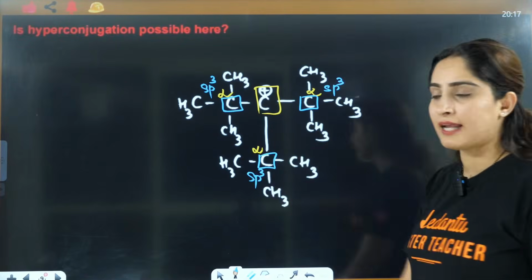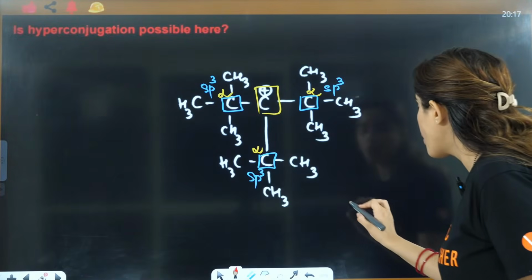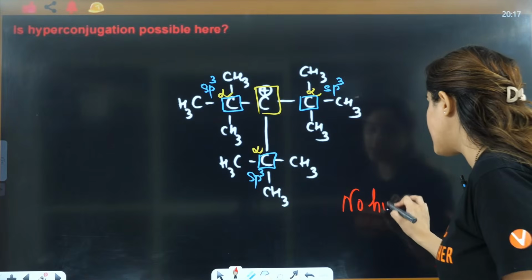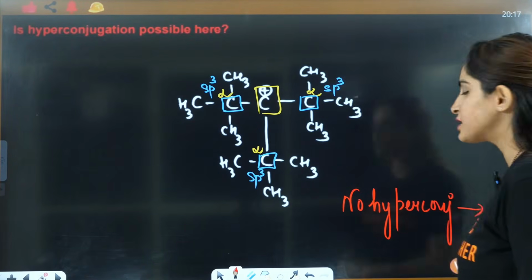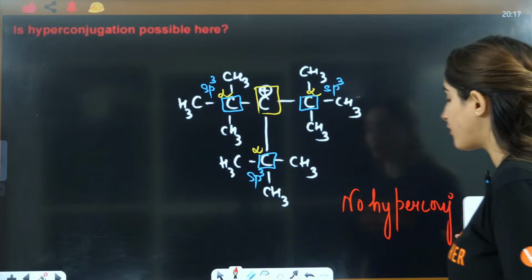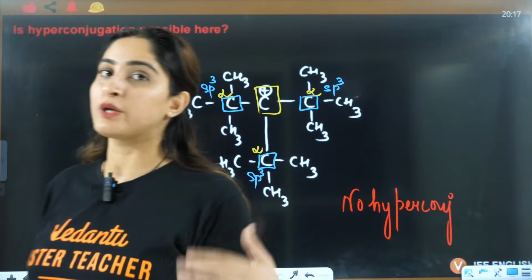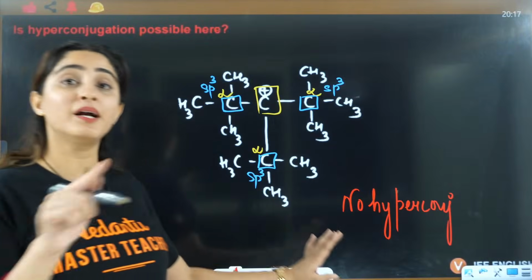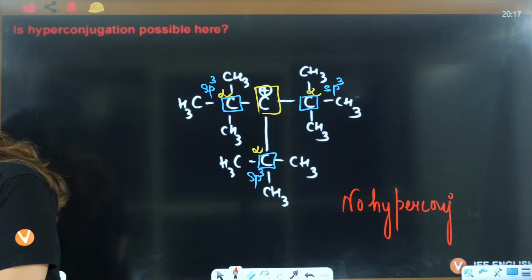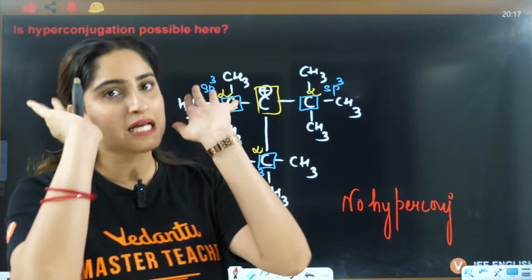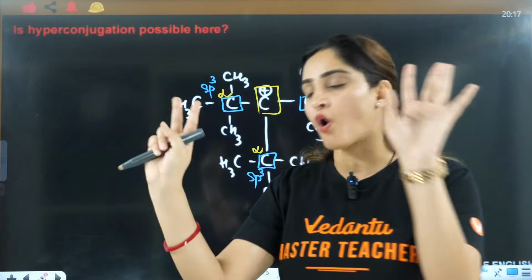This does not contain hydrogen. So that means no hyperconjugation is possible in this case. Why? Not because it's sp2 or sp3, it is sp3 carbon, but no alpha hydrogen is present here. That's why it is not going to show hyperconjugation. That is clear. Two conditions of hyperconjugation.